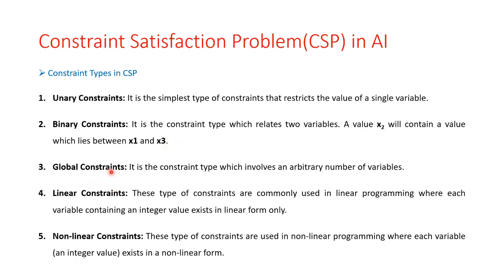Next is the global constraint. It is a constraint type which involves an arbitrary number of variables. Next is the linear constraint. This type of constraint is commonly used in linear programming where each variable containing an integer value exists in the linear form only. Okay, and the non-linear constraint. This type of constraint is used in non-linear programming where each variable and integer value exists in non-linear form. Okay, so these are the different types of constraint: unary, binary, global, linear and non-linear.